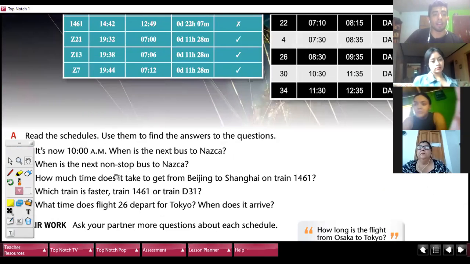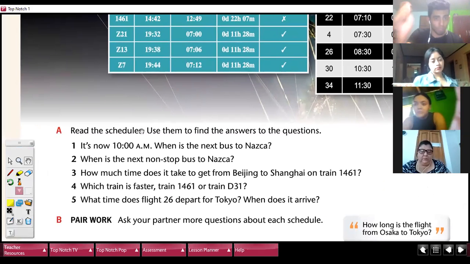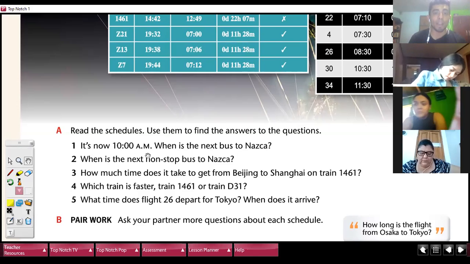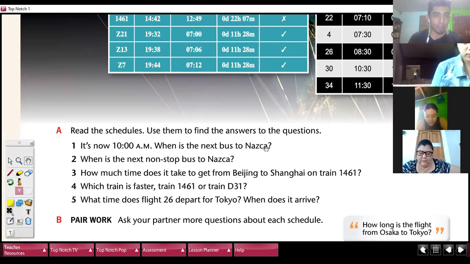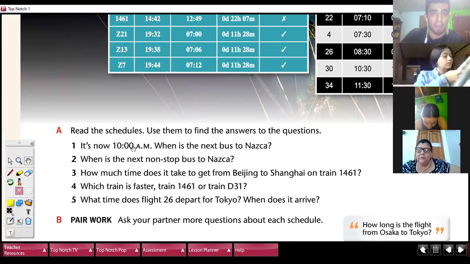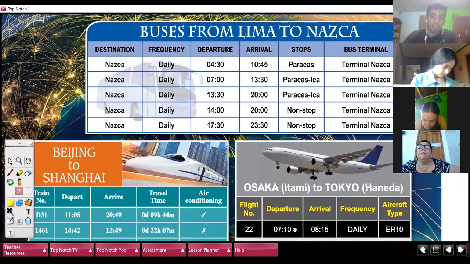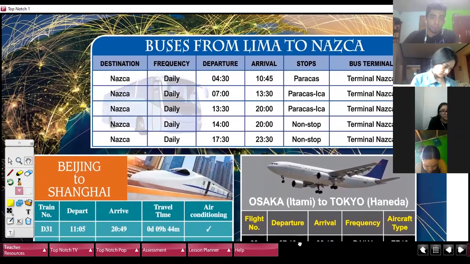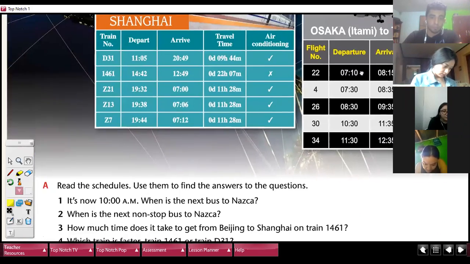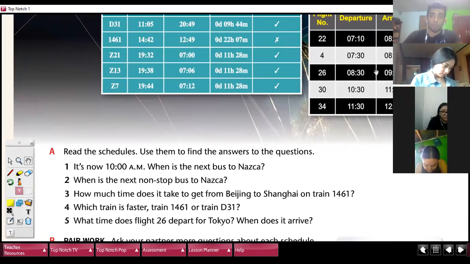Now, answer the questions next to it. You have to write it. Find out the question. It's now 10 a.m. When is the next bus to Nazca? Right now, in this moment, it's 10 a.m. When is the next bus to Nazca? At 1:30. Yeah. It's at 1:30. Very good.